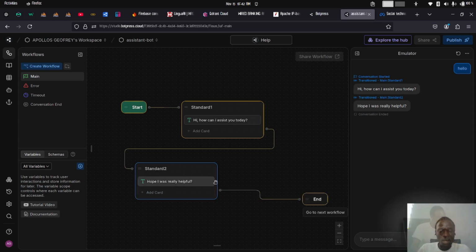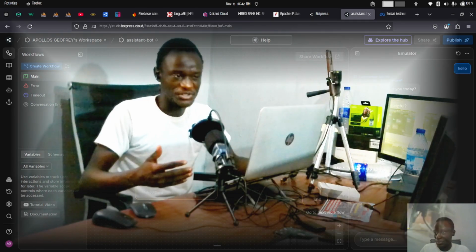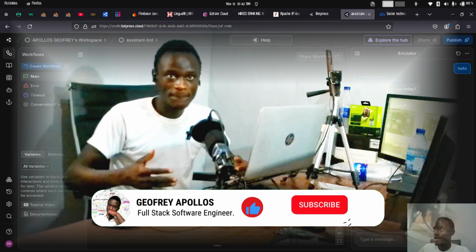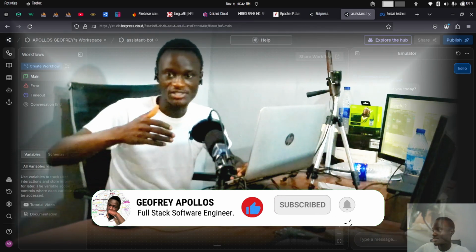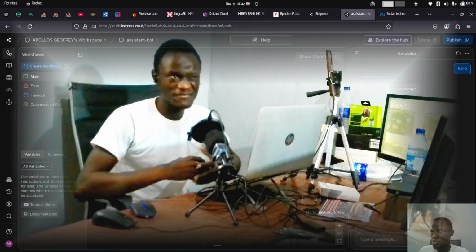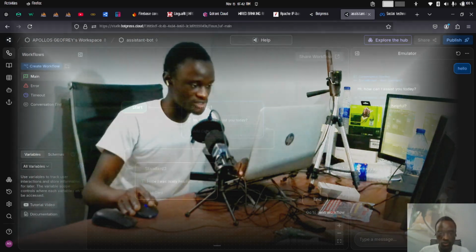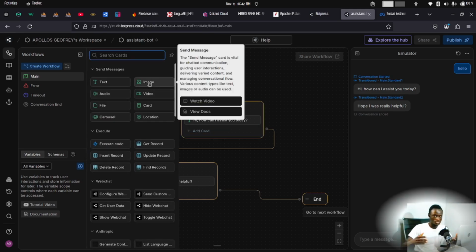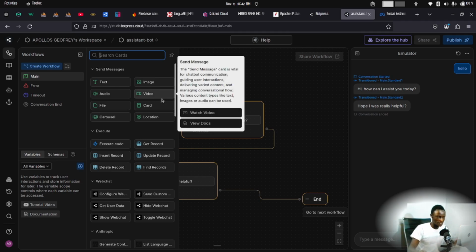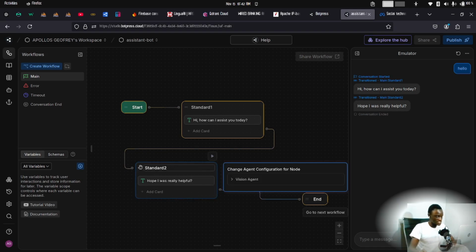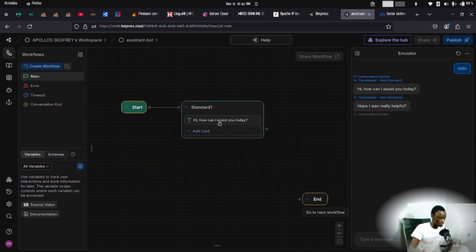Building an agent with Botpress is just an interconnection of several nodes together, and each of these nodes has multiple cards you can incorporate into these nodes, and several cards with different functionalities, just like you've seen. Maybe you want to initiate an image card to enable your bot's functionality of handling images, or even videos. You can pick up all that from here. So I'm going to delete all this and let's do something a little bit reasonable.